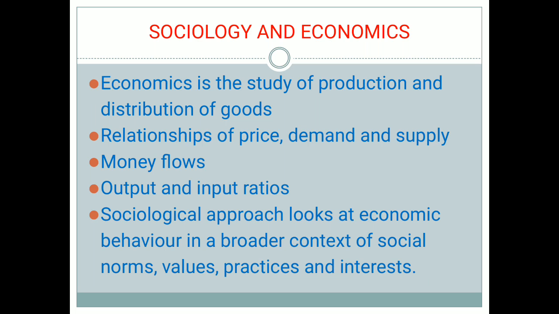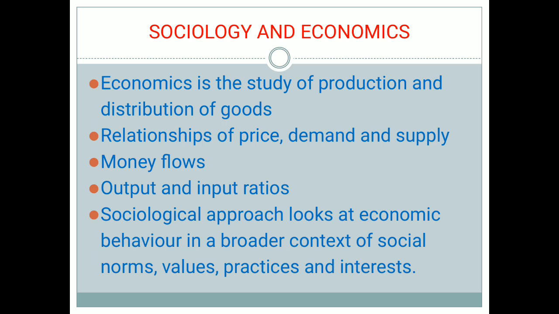Now, what is the relationship between sociology and economics? For example, we all, being part of a society, go to the market, we buy products related to our needs, related to our demand, and if the amount of the product is feasible for us, we do buy it.